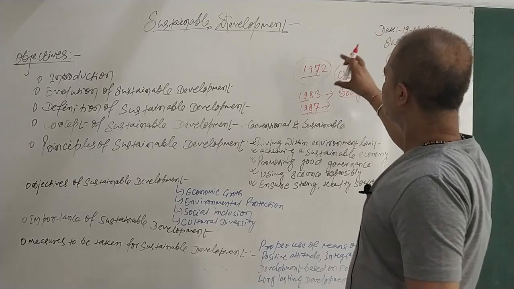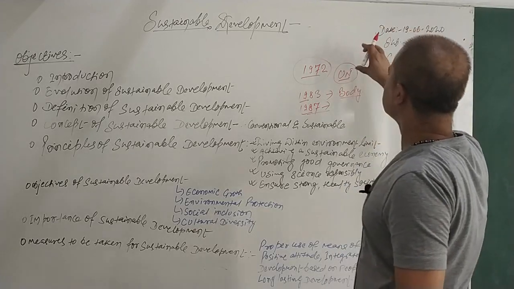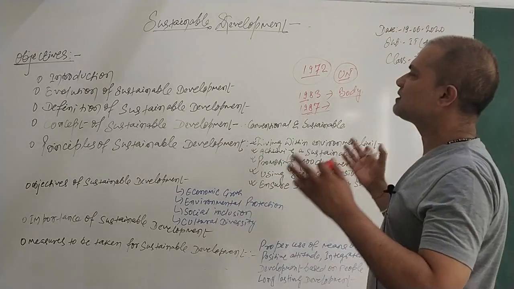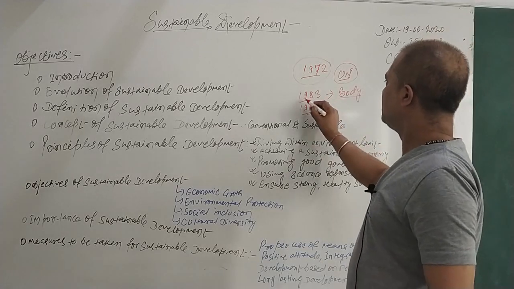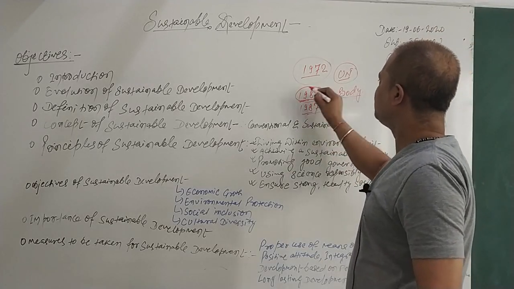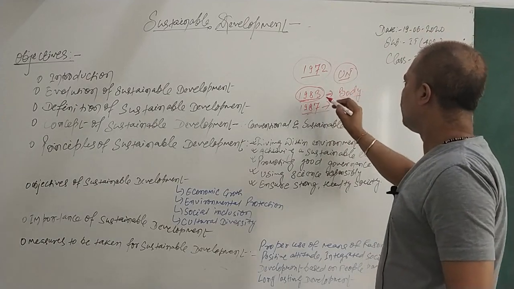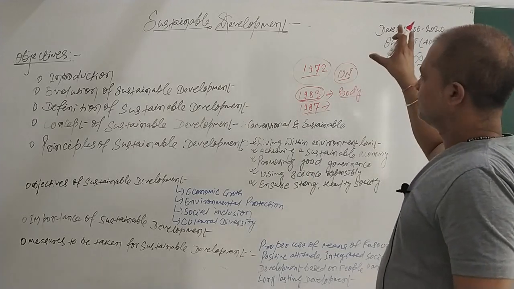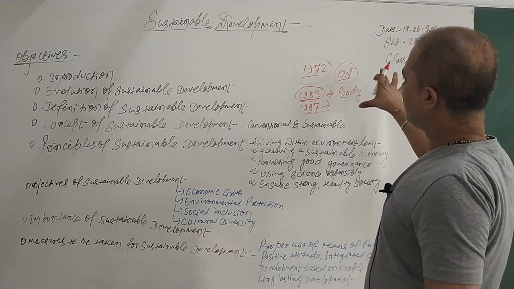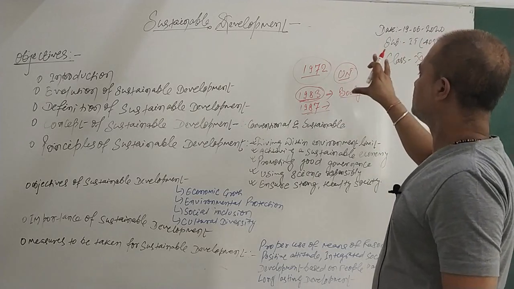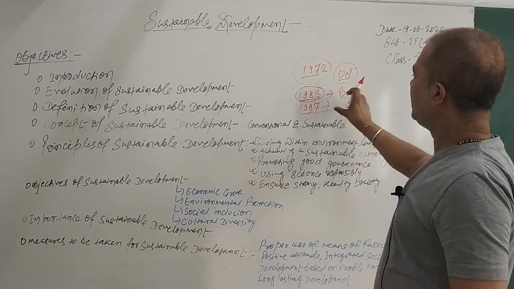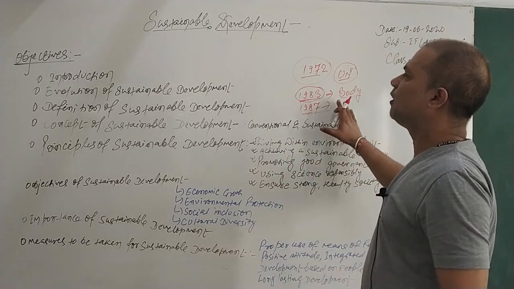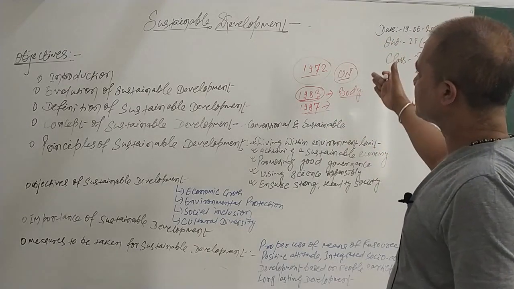So in 1972, the UN first held a conference in Sweden, and there they started to talk about how to get sustainable development. Then in 1983, a governing body was formed under the prime minister of that time, and the report or committee was formed in his name. And from 1987 onward, we had a defined structure of sustainable development. This is how the progress took place.